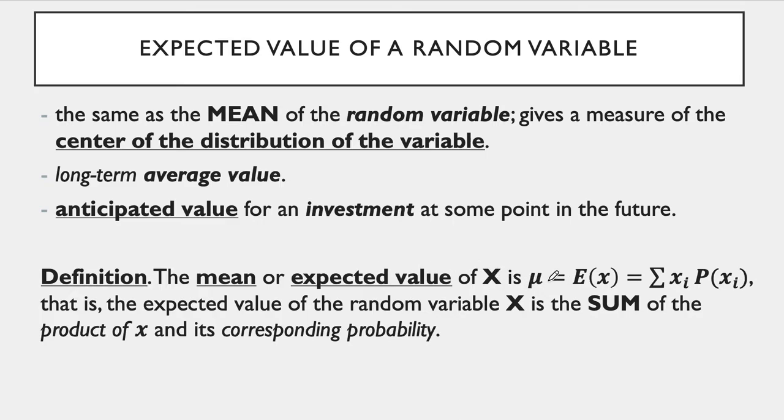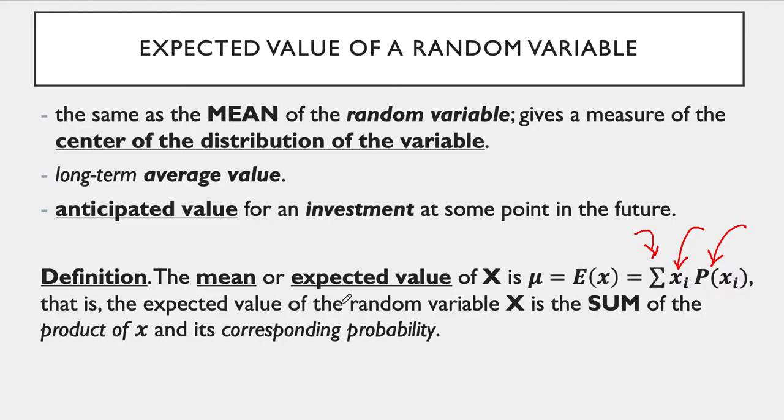The expected value of big X is equal to mu, that's just the Greek representation, or equal to E of X, the other notation. It is equal to the summation over all the small x's in big X of the small x times the probability of that particular small x.